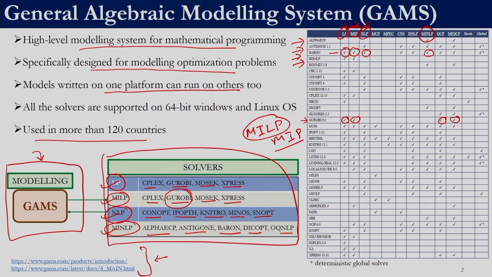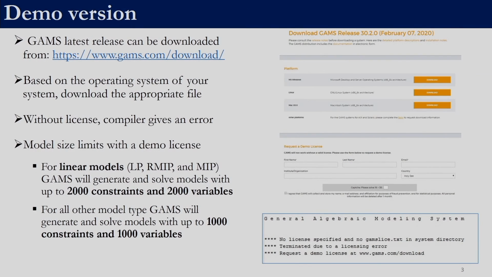If we are to solve a mixed integer nonlinear programming problem, then it is not sufficient to just have GAMS. We also need an appropriate solver which can solve mixed integer nonlinear programming problems. You can download the demo version of GAMS from their website. You can download it for Windows, Linux, Mac, and for other platforms you will have to fill a form to request the corresponding version. Without a license, if we execute a GAMS file, we would get an error. This is the error which we would get if we execute a GAMS file without having the appropriate license.